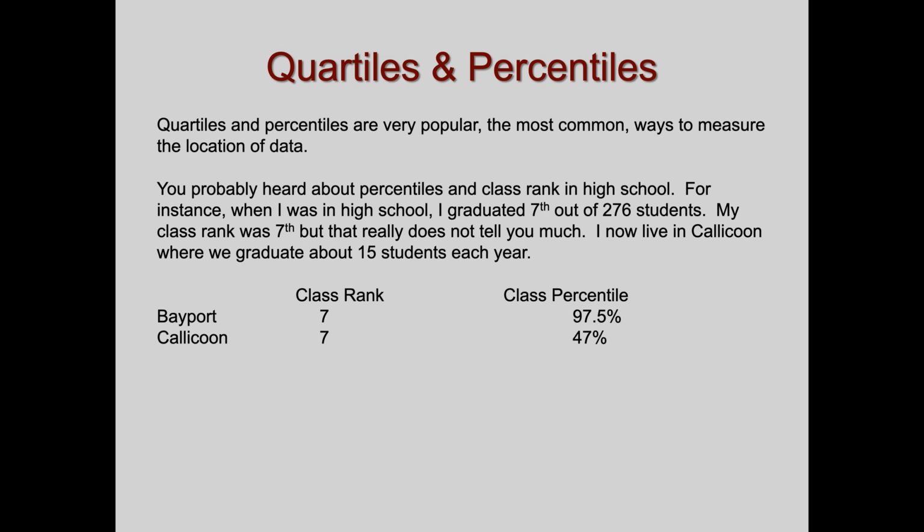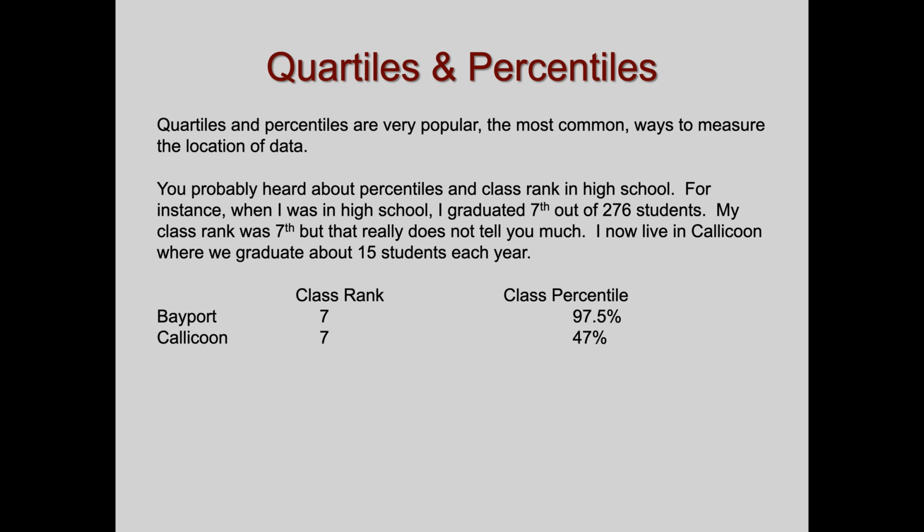And if I would have graduated in Callicoon, I would have graduated also 7th, say. But in Bayport, my percentile was 97.5%. What that means is that I performed better in high school than 97.5% of the students in my grade. If I was in Callicoon, I would have performed better than 47% of the students in my grade.